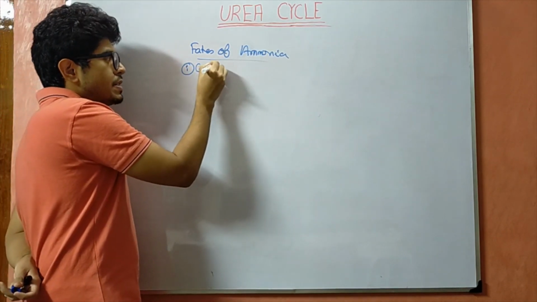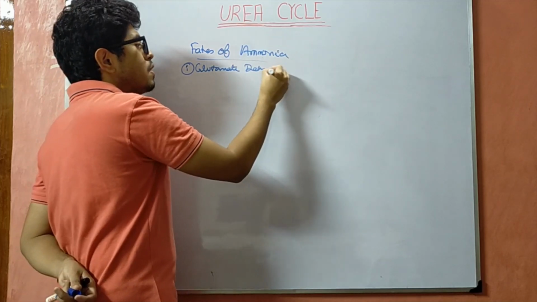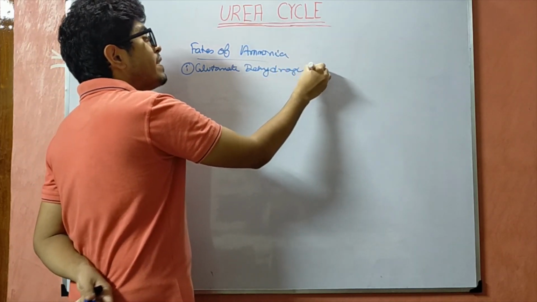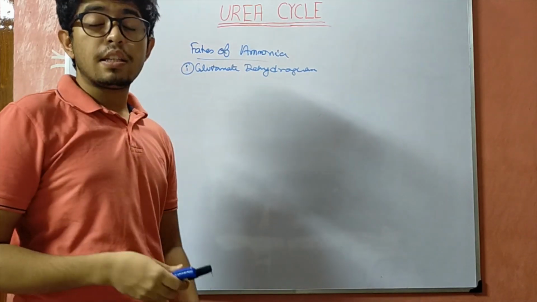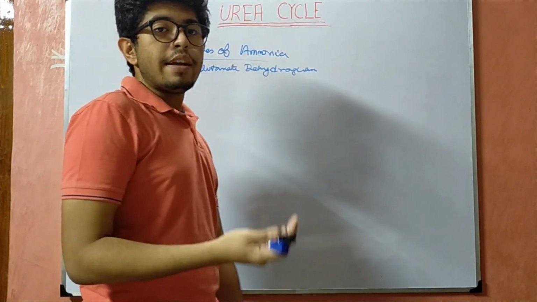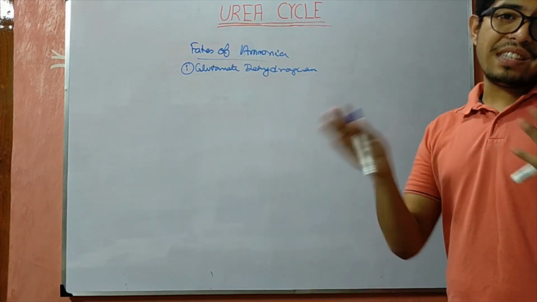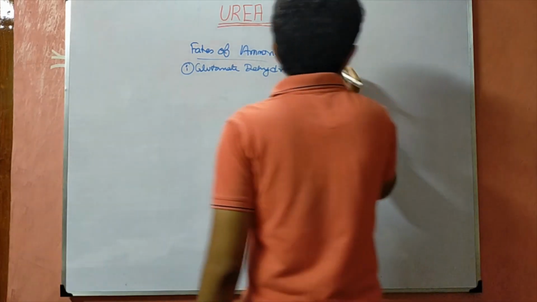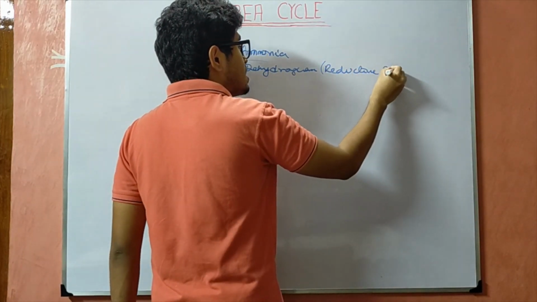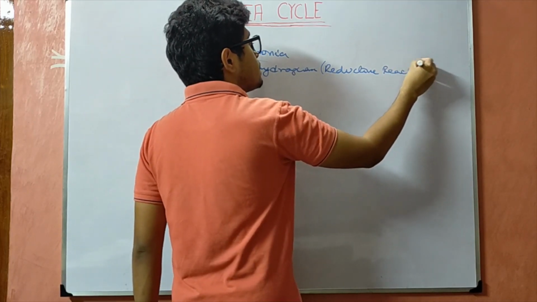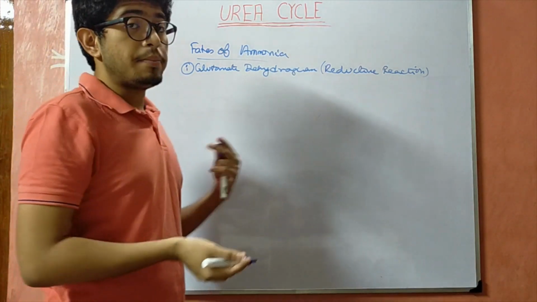One is a reaction which is catalyzed by the glutamate dehydrogenase. As we discussed the previous day, the glutamate dehydrogenase reaction is actually an oxidative deamination reaction, but today we are going to discuss the opposite of the oxidative deamination reaction, and so it is known as the reductive amination reaction. It is just the reverse of the glutamate dehydrogenase reaction which we have done the previous day.